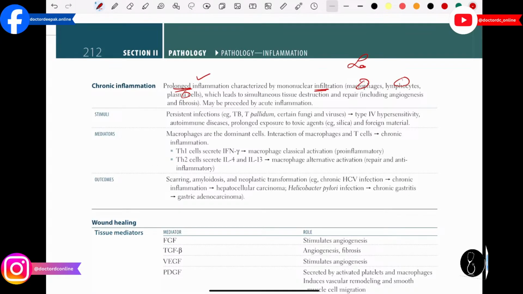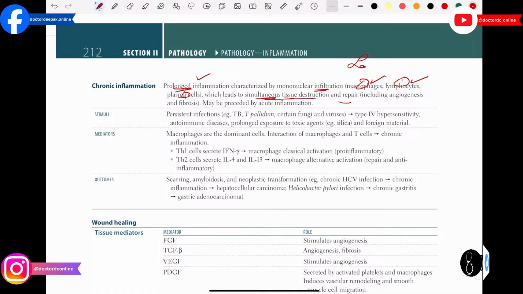Chronic inflammation is basically characterized by macrophages, lymphocytes and plasma cells, which lead to simultaneous tissue destruction and repair. So in chronic inflammation, when there is infiltration of macrophages and lymphocytes, these inflammatory cells will come to the injured area and destroy the tissue and help in repair. And how they will help in repair, you guys have to remember, during inflammation we also have different kinds of anti-inflammatory molecules that are going to be produced.